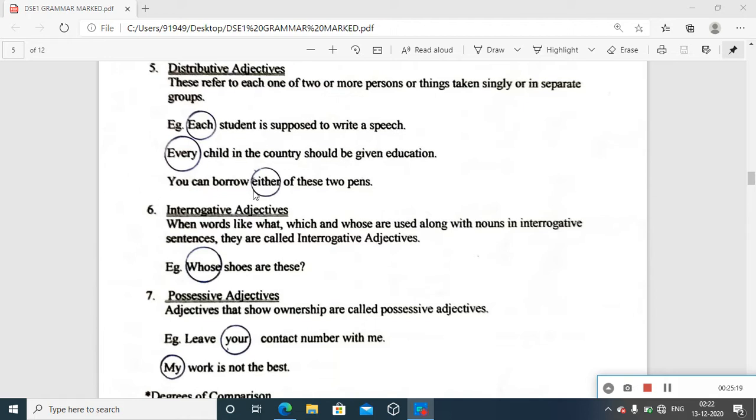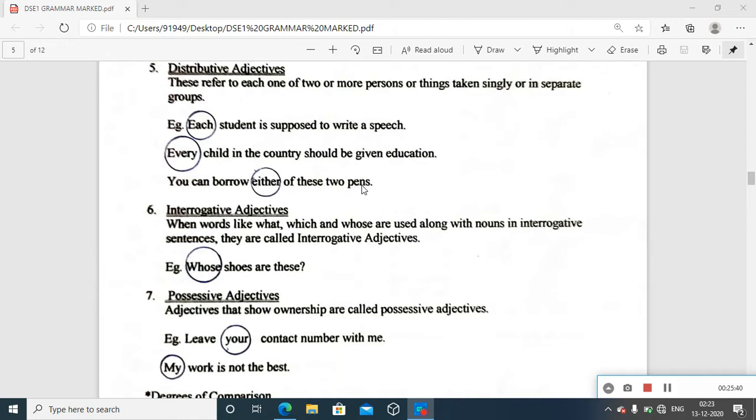Like, you can borrow either of these two pens. See, just visualize. I'm holding two pens, and I say you can borrow either of these two pens. Pen is the noun there. And I say either of these two pens. There is a distribution happening there.